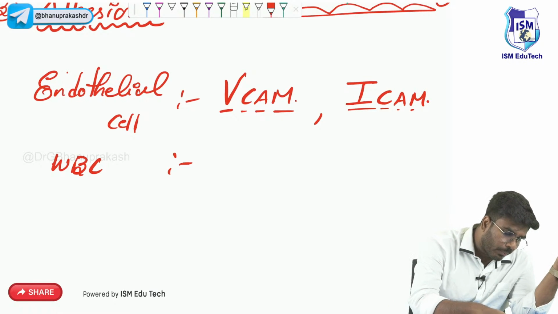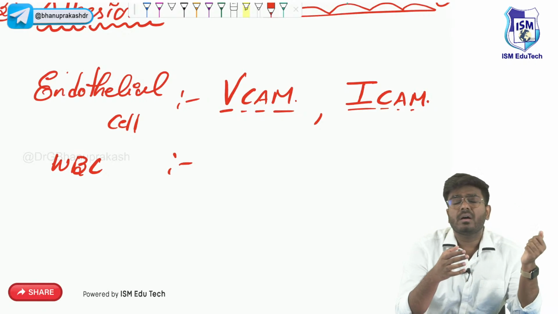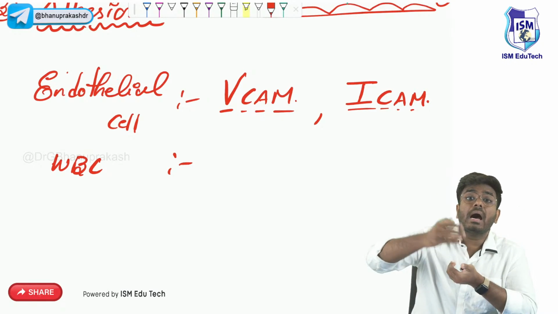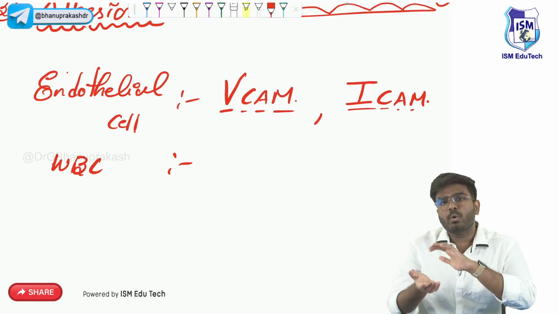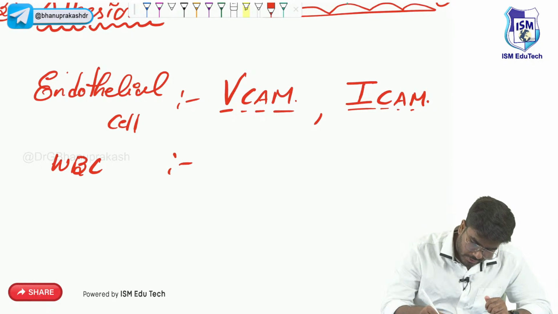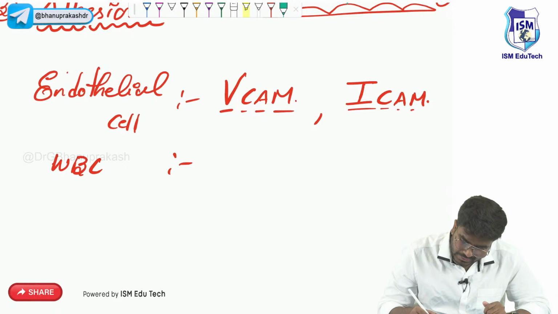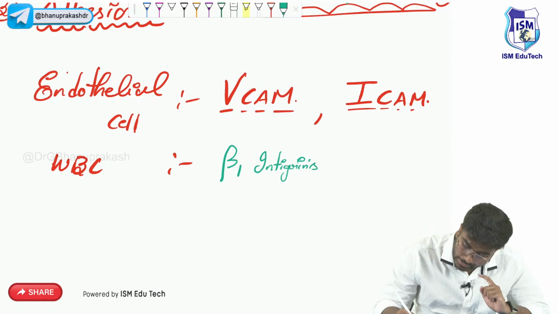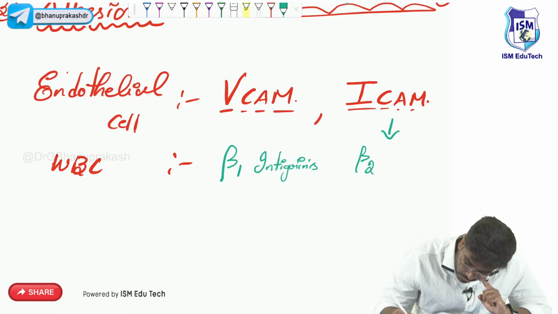Now, a very important point which I want you to know for your exams. This VCAM and ICAM are supposed to bind with the other counterpart, right? Other counterpart means they are going to bind with the molecules which are present on the WBC. What are they, sir? So, VCAM is going to bind with something called beta 1 integrin, very important, beta 1 integrins, and ICAM is going to bind with the beta 2 integrins.